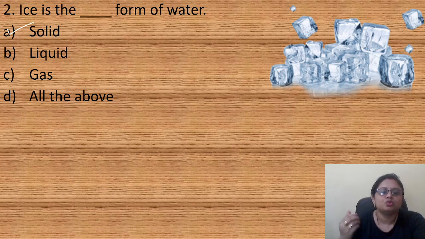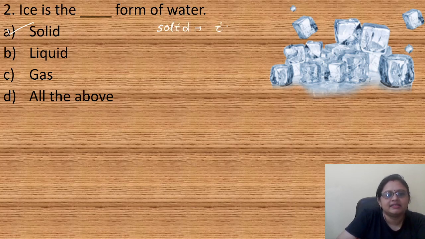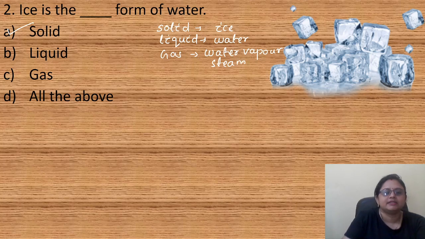So the solid form of water is ice, and the liquid form is water, and the gaseous form is water vapor, or we can say steam.